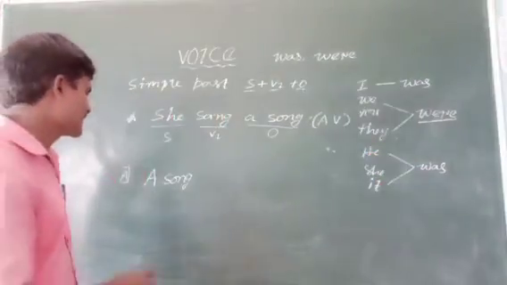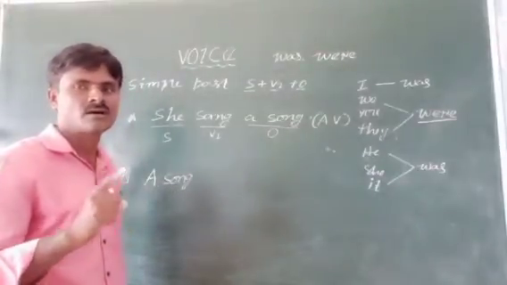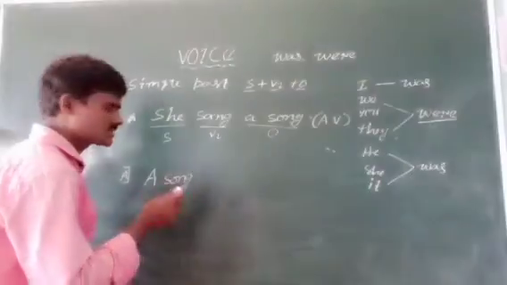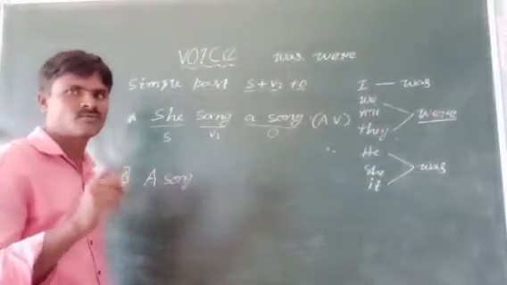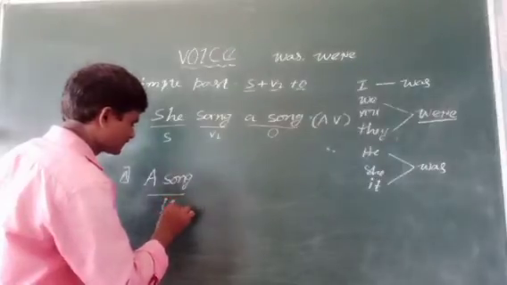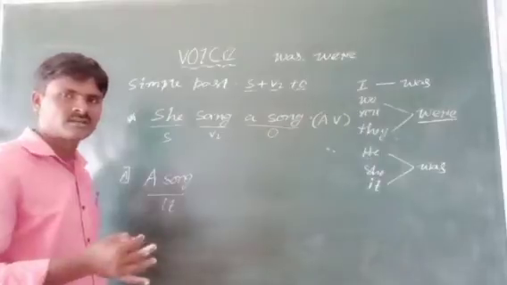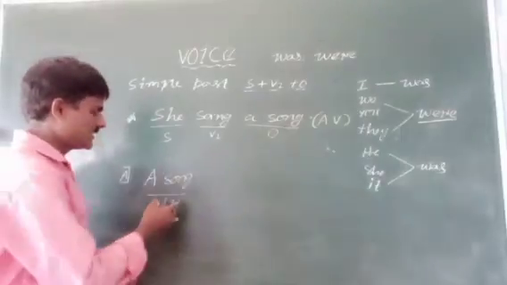See, children, a song means one song. We can call that song a lifeless thing; we can call it "it". A book, a song, a chair, we can consider as it. After it, what will come?